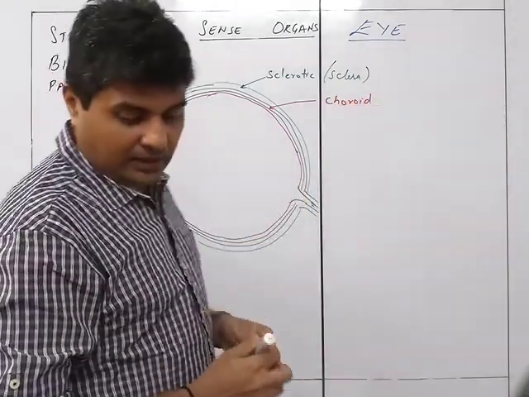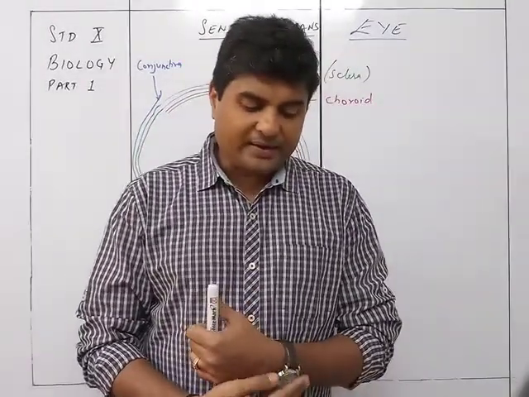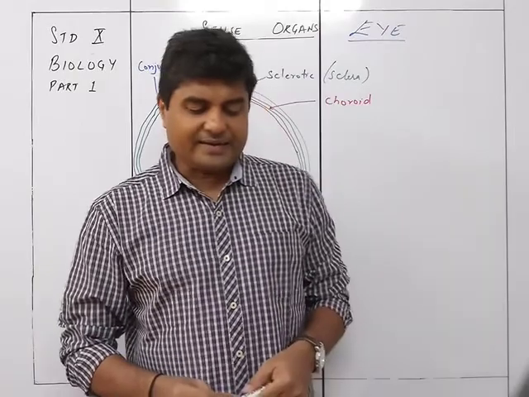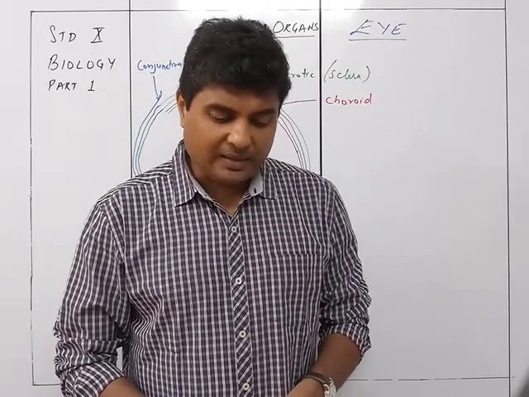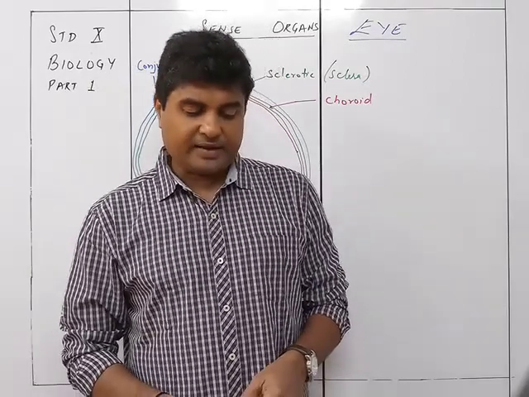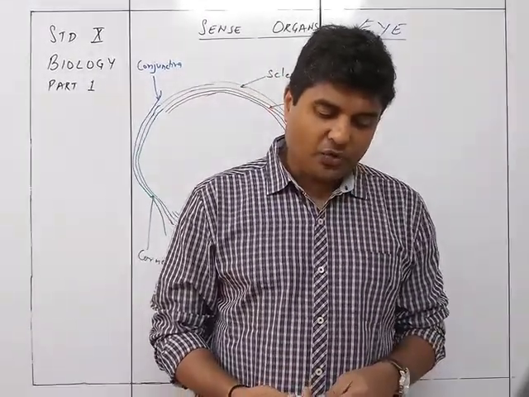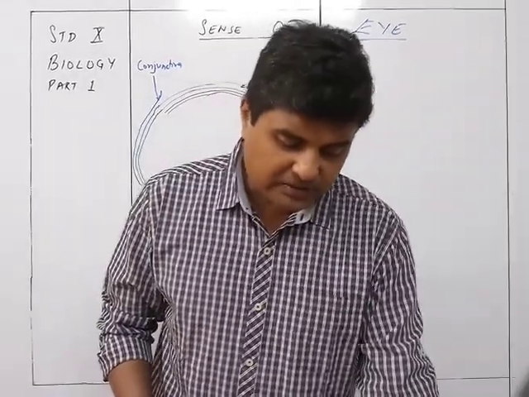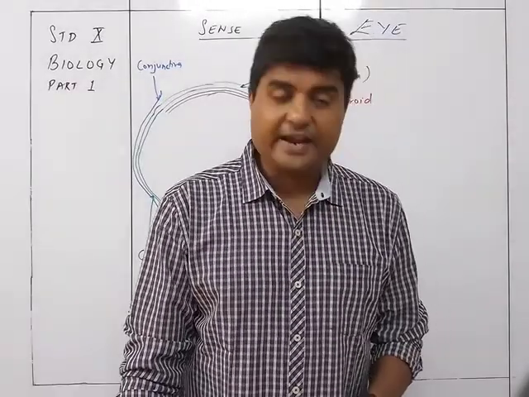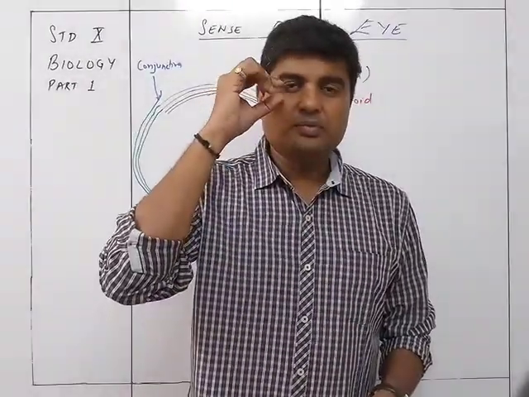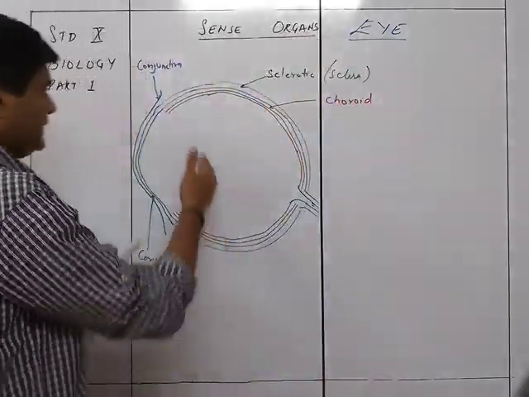The choroid layer is richly supplied with blood vessels for providing nourishment to the eye. It contains a dark black pigment, melanin, which prevents light from reflecting and scattering inside the eye. In front of the eye, the choroid expands to form the ciliary body containing circular muscles. The smooth muscles in the ciliary body alter the shape of the lens. So there will be the black colored part, the complete inner part, and this part is going to come forward.